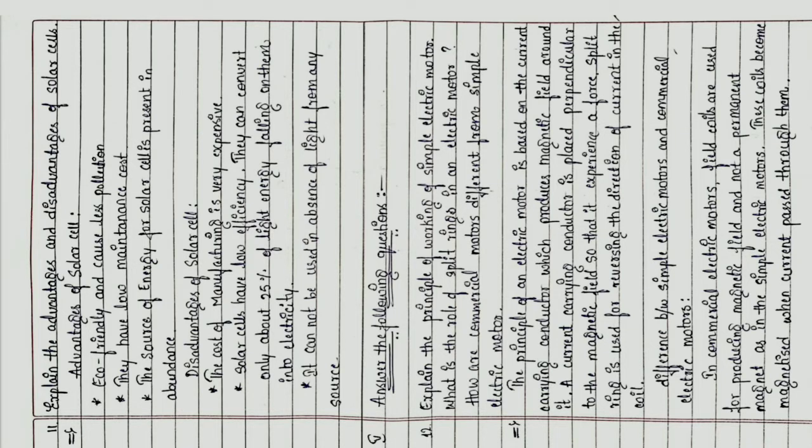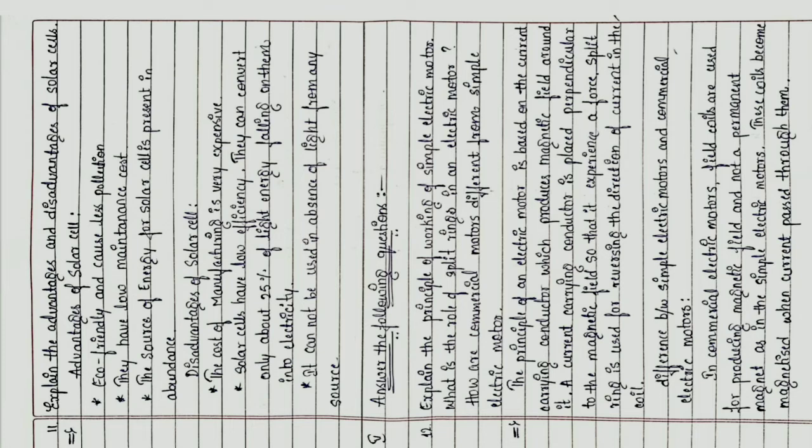11th question. Explain the advantages and disadvantages of solar cells. Advantages of solar cell: eco-friendly and cause less pollution. They have low maintenance cost. The source of energy for solar cell is present in abundance.